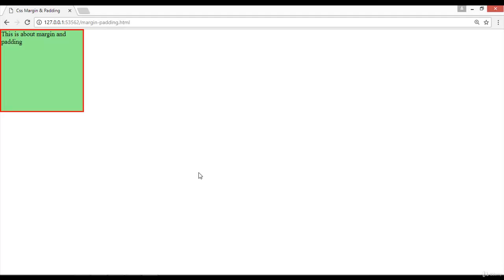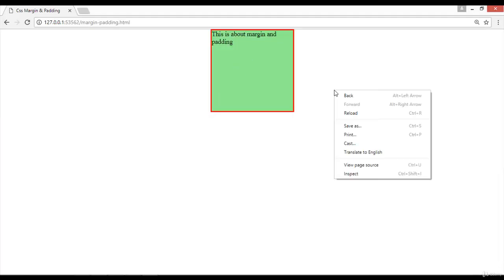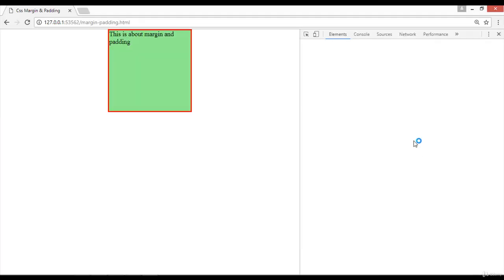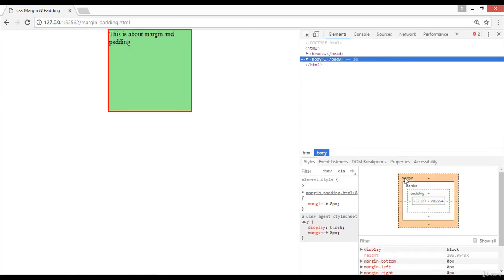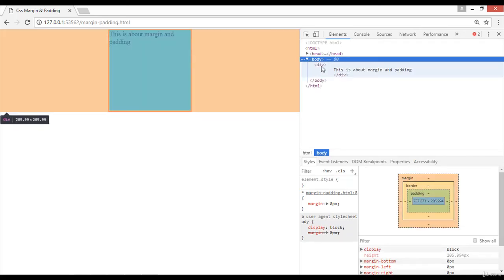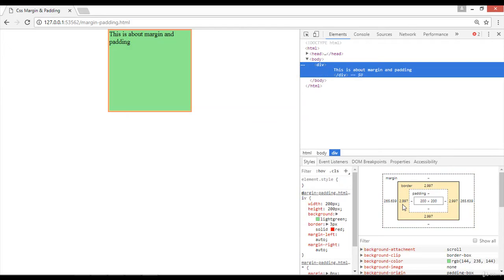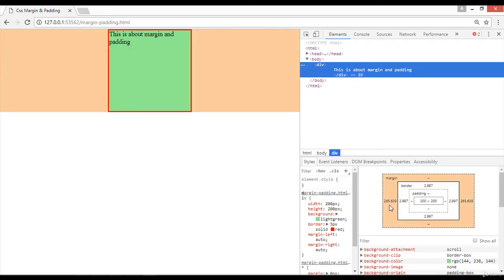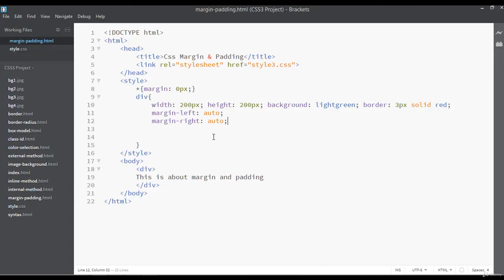So this box or this div will come in center. You can see, just right click, go to inspect element, and focus on the margin. Just inside the body tag, click on the div. Focus on the margin here. We have equal margin, 265 by 265, to the left and to the right. That's why this box is in center.